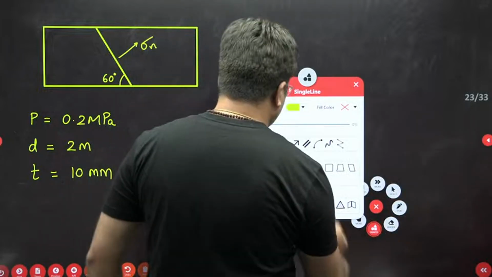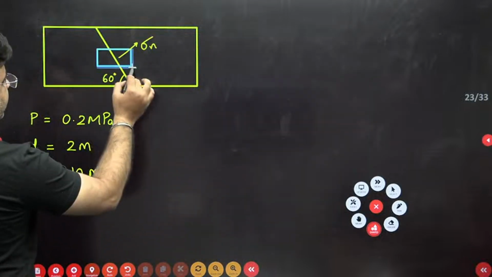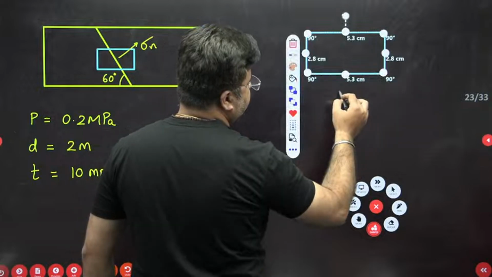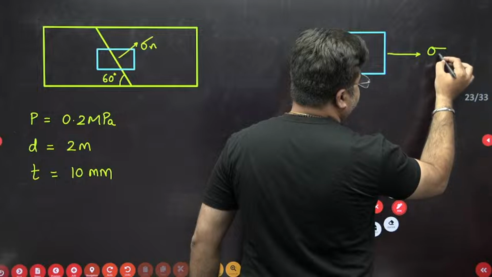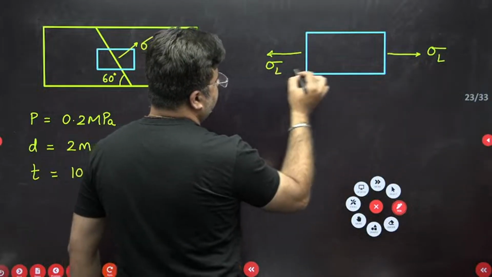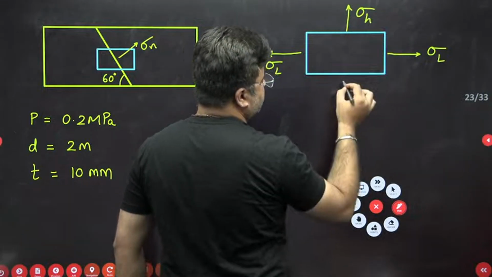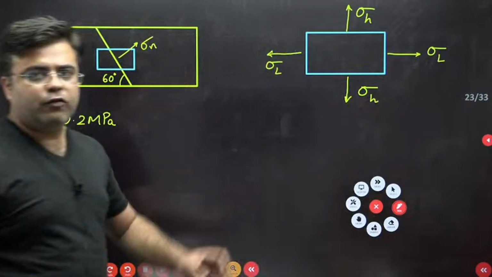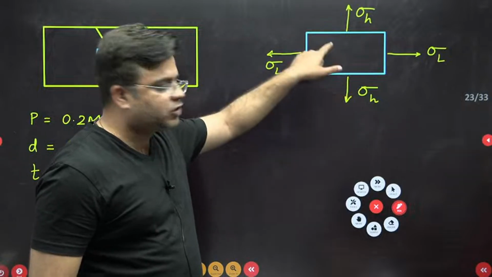So if I take an element over this cylinder surface, you can see here, this is my element. The stress that will be acting along this direction will be the longitudinal stress, and the stress which is acting on a plane which is perpendicular to the longitudinal axis will be the hoop stress. This is my hoop stress. So you need to calculate the value of longitudinal and hoop stress, then only you can find out the normal stress on the oblique plane.